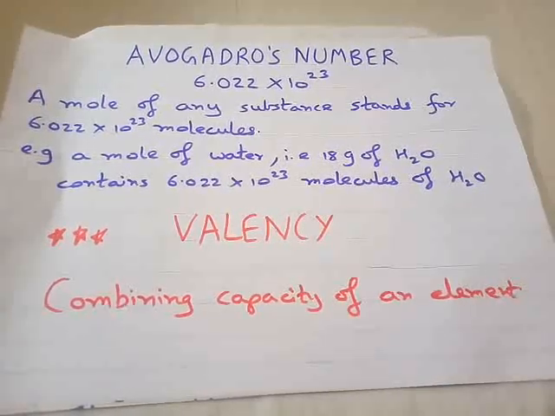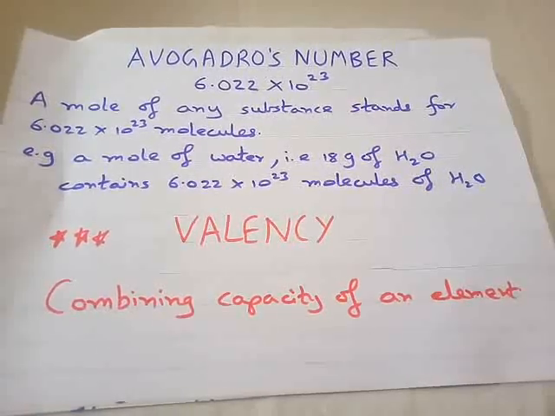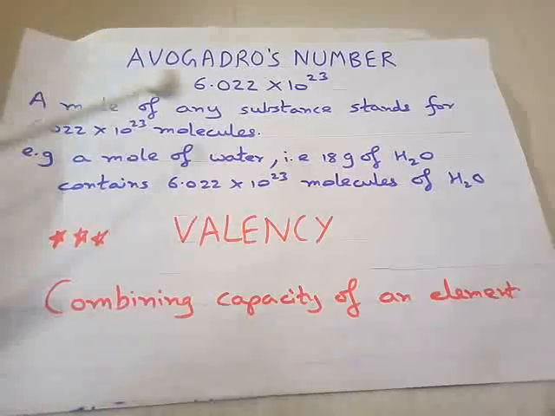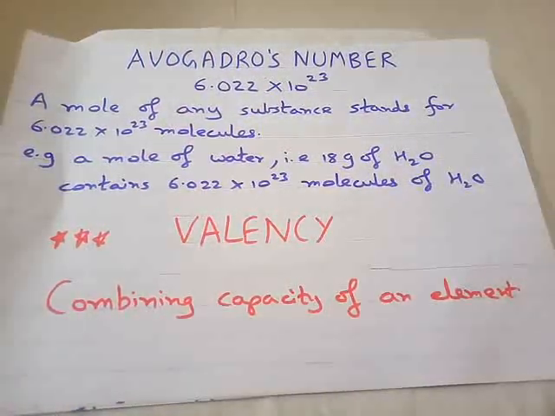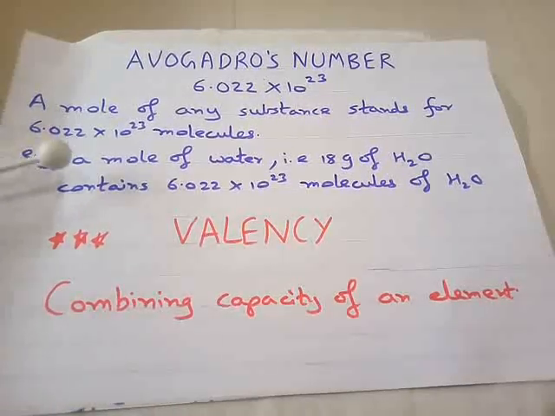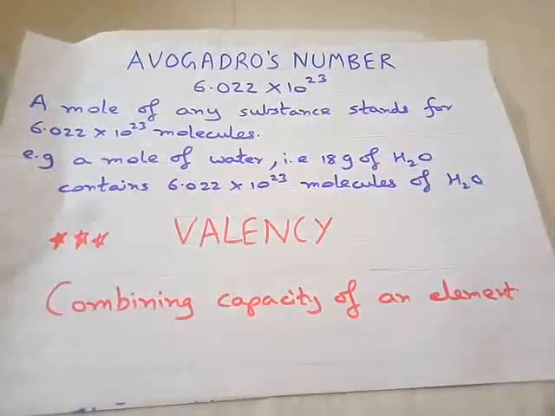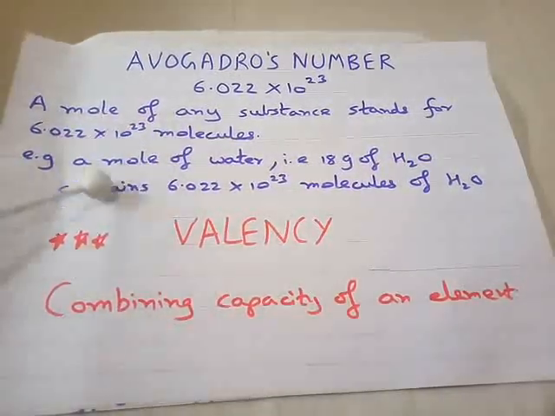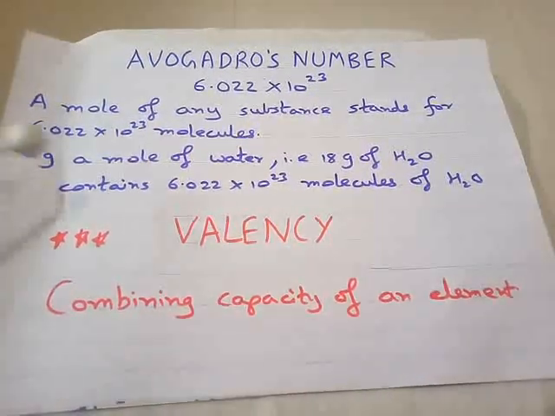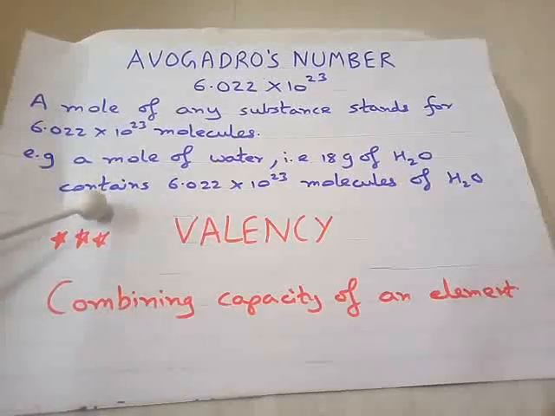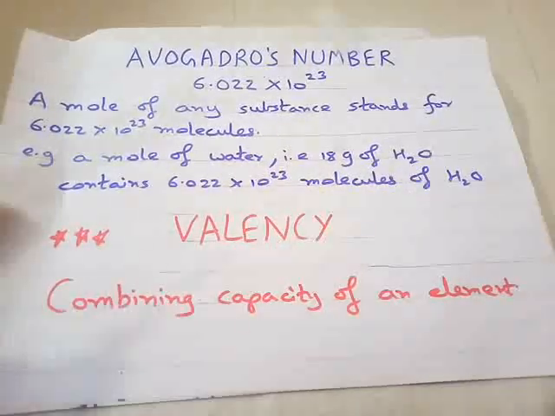Similarly, when you talk about a mole, it means 6.022 into 10 raised to 23. This number is called Avogadro's number. We had taken up an example of water. A mole of water, that is 18 grams of water, contains, as we discussed previously, 1 mole corresponds to the amount of molecular mass in grams. So a mole of water contains 6.022 into 10 raised to 23 molecules of water in it.